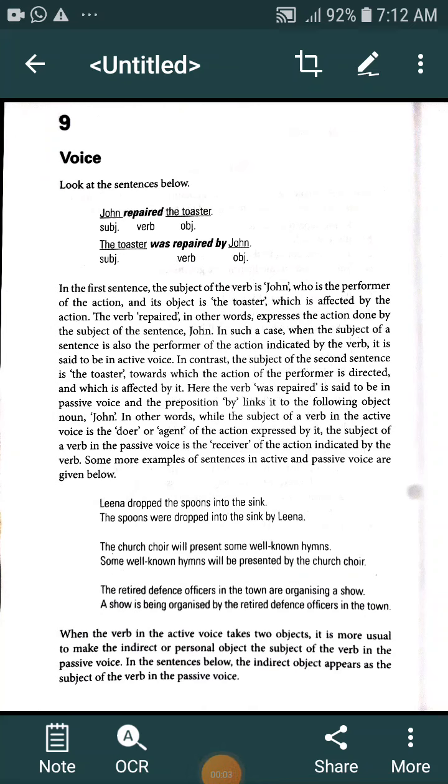Good morning, students. Today we are going to discuss the grammatical portion: voice.